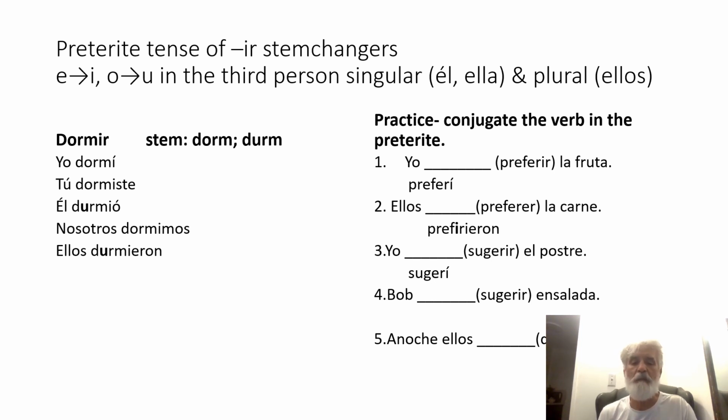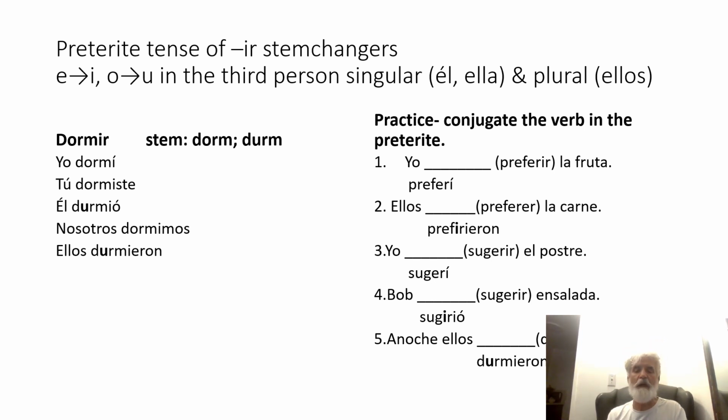What about Bob? And we've got sugerir again. Bob suggests ensalada, salad. He suggests salad. We want to put it in the preterite: Bob suggested salad. When we go to conjugate this in the preterite, will there be a change in the stem? Yes, there will be, because Bob is the él form, so the E will go to I, so it will be sugirió. Bob sugirió la ensalada.